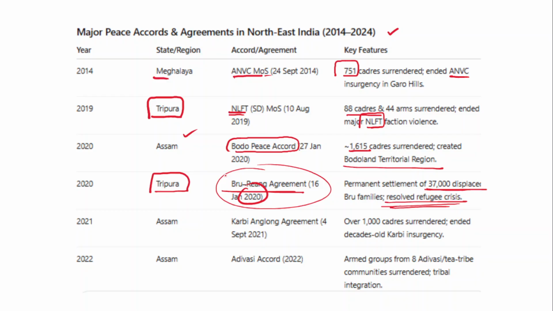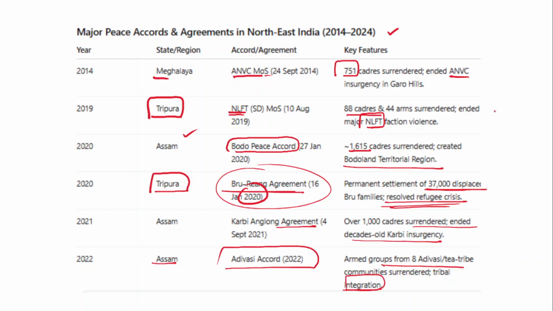Now in 2021, the Karbi Anglong agreement was signed. Over 1,000 cadres surrendered, ending the decades-old Karbi insurgency, which demanded a separate state. Now in 2022, again in Assam, the Adivasi Accord was signed. As part of the Adivasi Accord, armed groups from 8 Adivasi or tribal communities surrendered, and it leads to tribal integration.